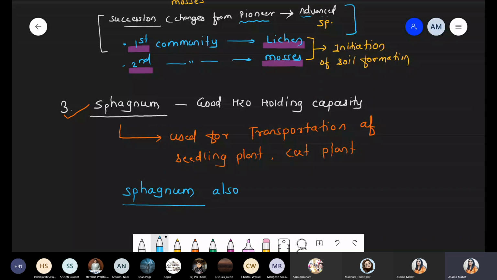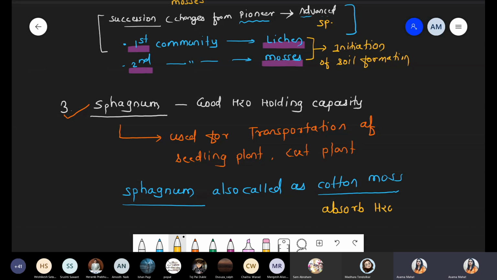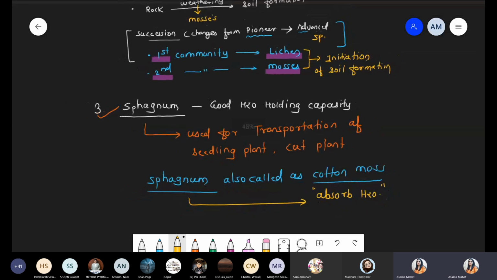What is the reason for the name cotton moss? Because it absorbs water. That's why it is also called the cotton moss.